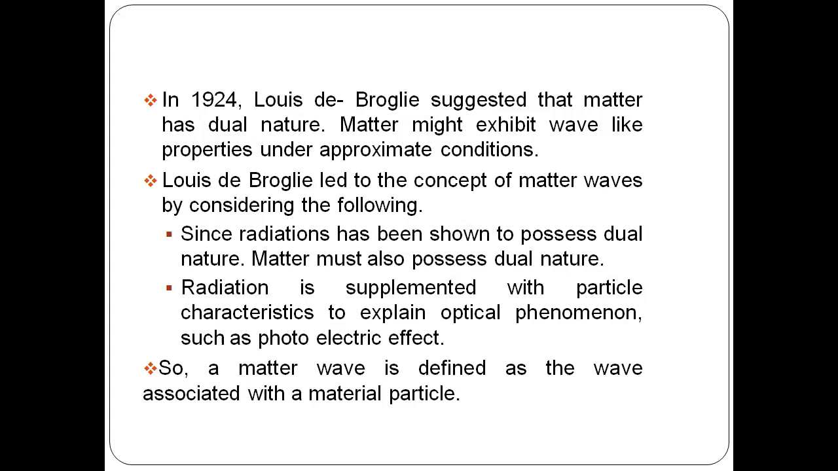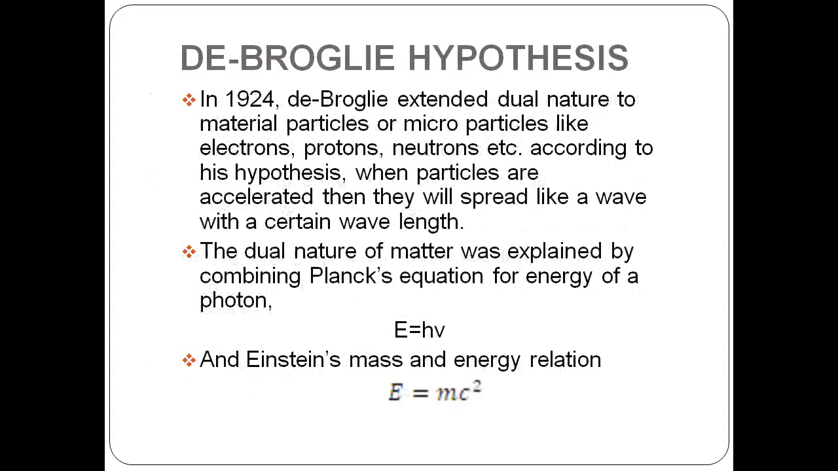In his hypothesis, he combined the particle nature of matter with wave nature. For this, he took the help of two equations. One is Planck's equation, another one is Einstein's mass energy relation. Planck's equation is E equal to h nu, and Einstein's mass energy relation is E equal to m c square.